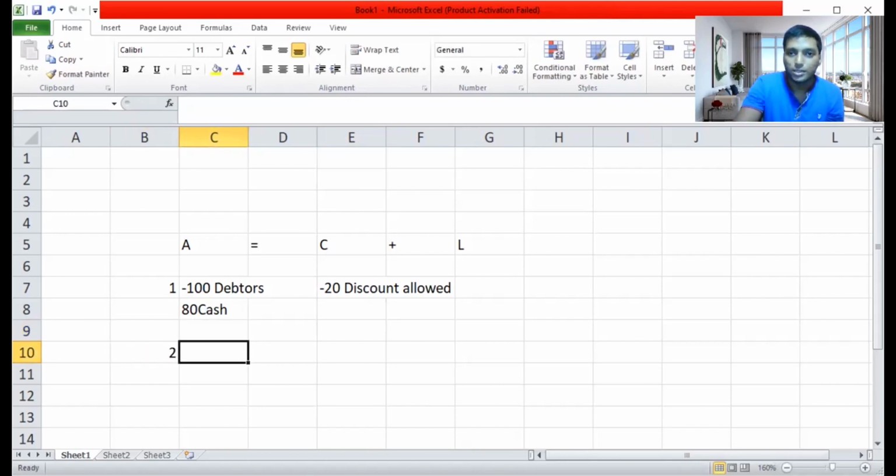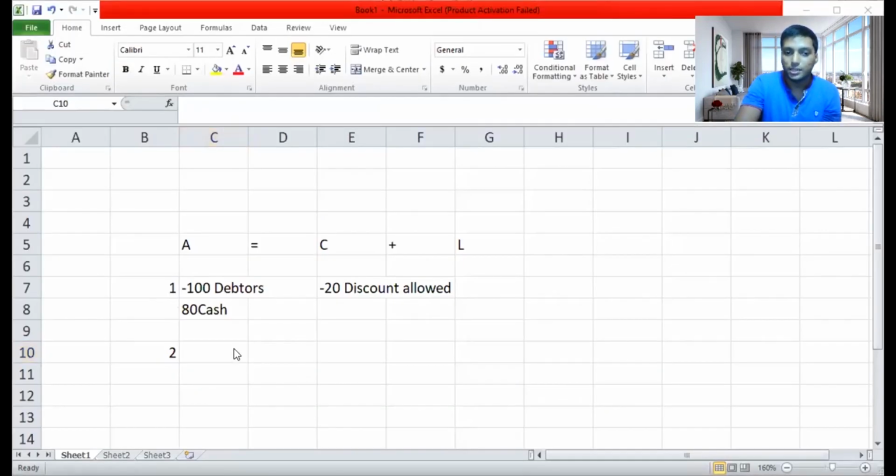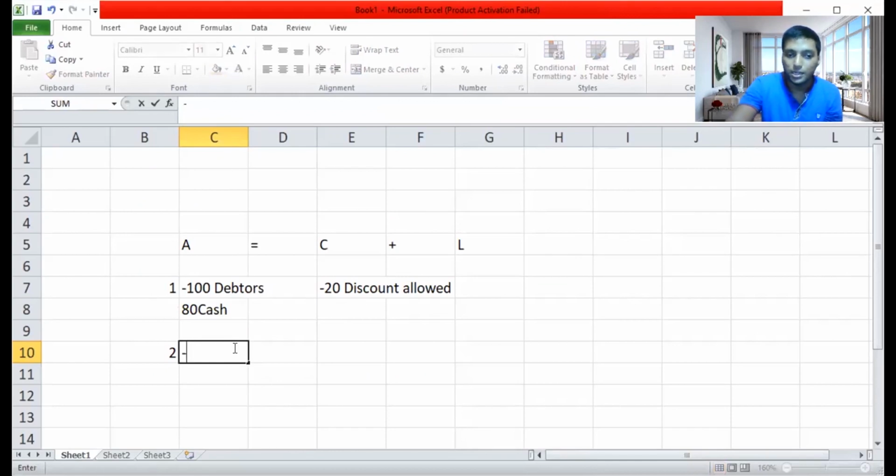So let me move on to the second option, and I'll find out if my answer is correct. I'm moving on to the second one. It says that goods were sold at a price higher than their cost price. So goods are an asset, and also goods are inventory. So inventory is going out of the business, but you're getting a profit out of the inventory. That's what they are trying to mean. So if I say inventory of 50 has been sold for 70, I'm considering inventory here.